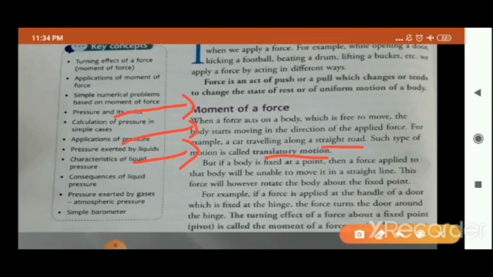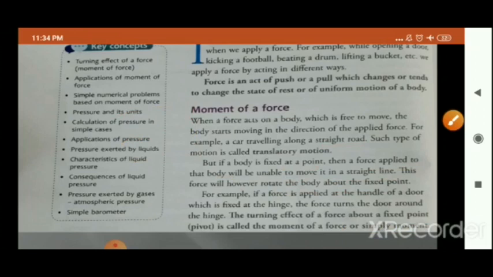But if a body is fixed at a point, then a force applied to that body will be unable to move it in a straight line. This force, however, will rotate the body about the fixed point. So I suppose, children, this point is clear to you? Yes or no?